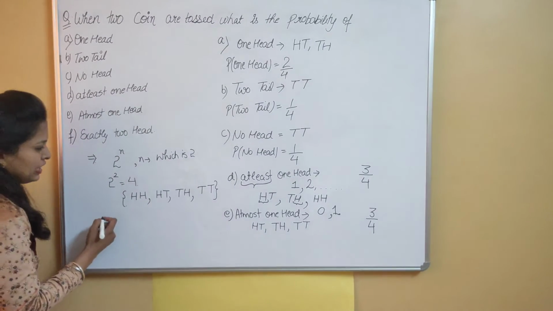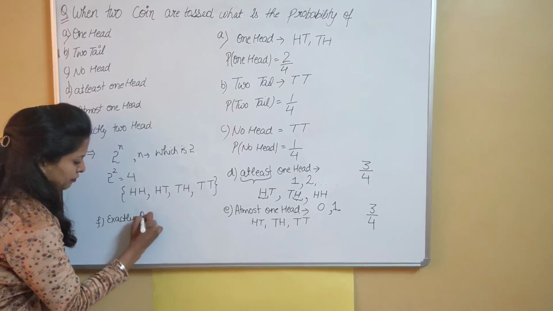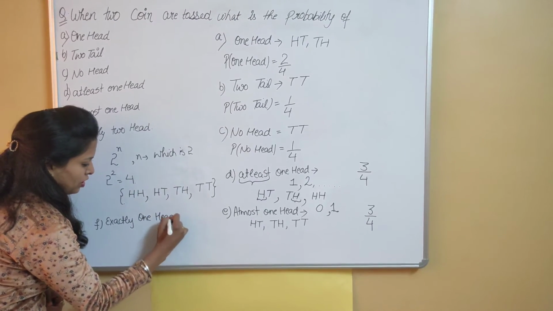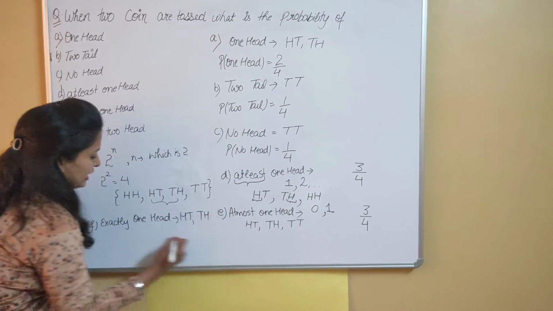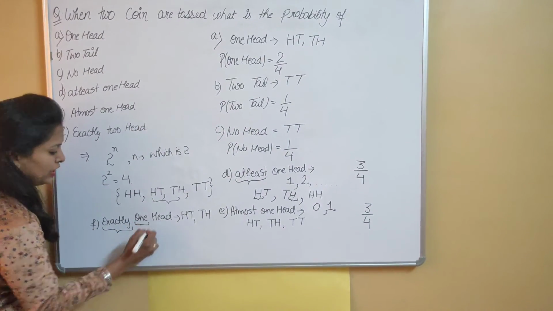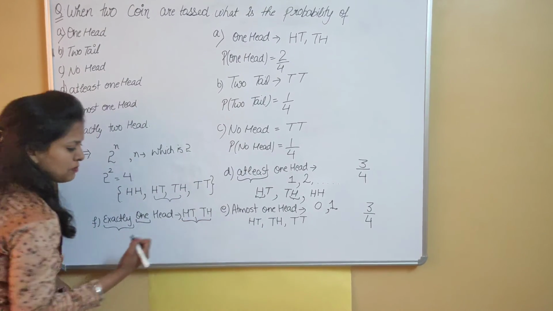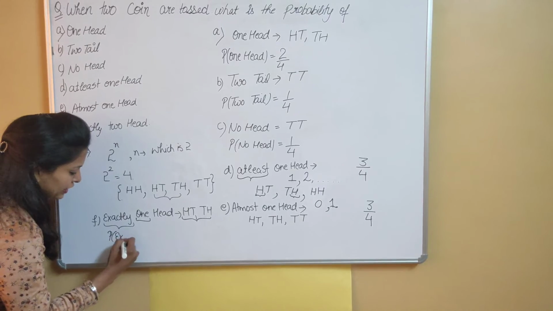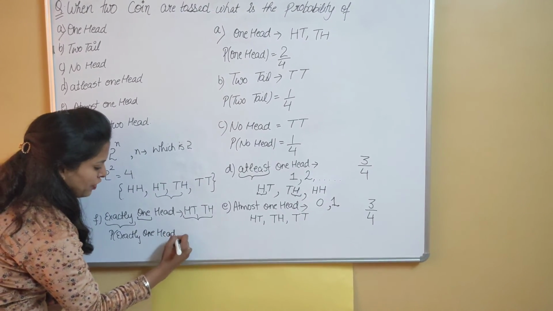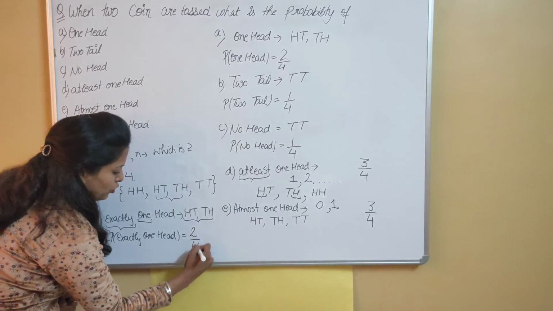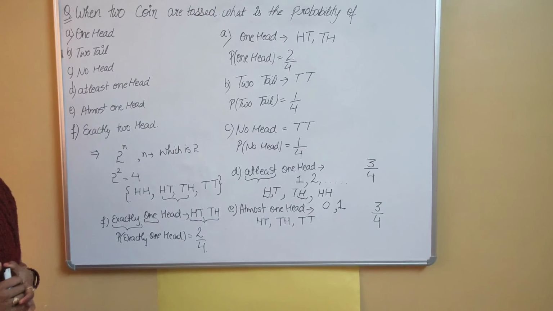Next case is exactly one head. Exactly one head. So that case is this one, head tail and tail head. Exactly means you have to take only one head, neither 0 nor 2. So the number of favorable outcomes is 2. Probability of exactly one head is the number of favorable outcomes divided by the total number of outcomes. So this is a different example in which two coins are tossed.